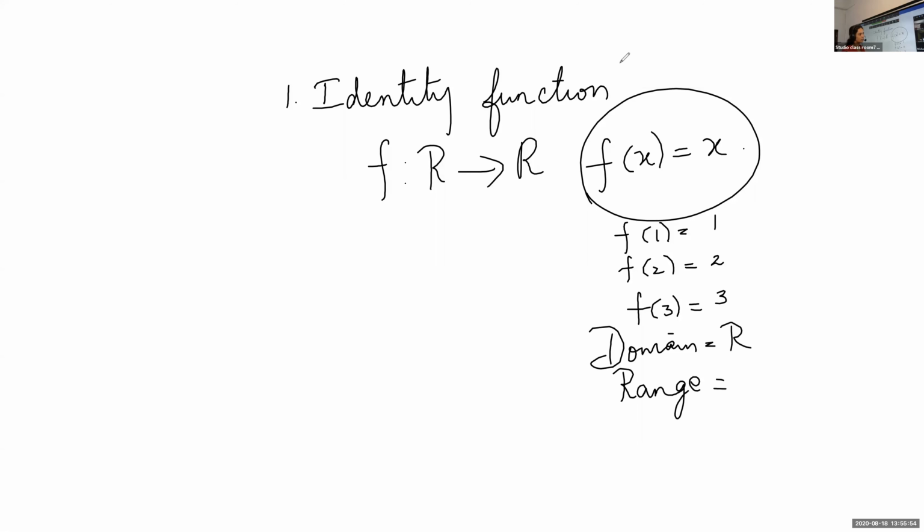What will be the range? Range is R. Domain is R and range is R. Now we are going to draw the graph of this function.